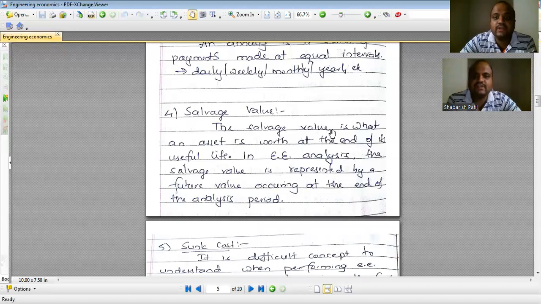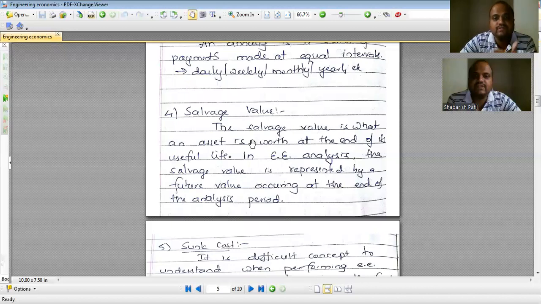Next is salvage value. The salvage value is what an asset is worth at the end of its useful life. In engineering economic analysis, the salvage value is represented by the future value occurring at the end of the analysis period. As I told you, when we talk of equipment, we don't call it a future value, rather we call it a salvage value. But technically, salvage value is nothing but the future value of that thing.